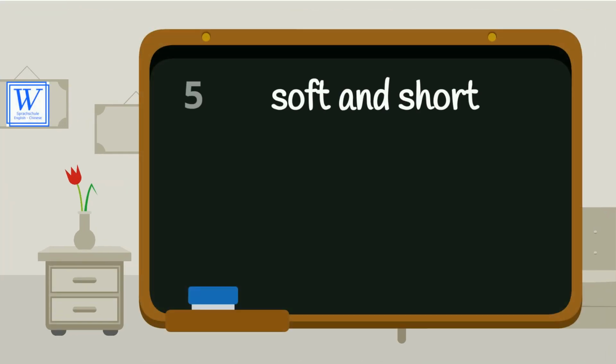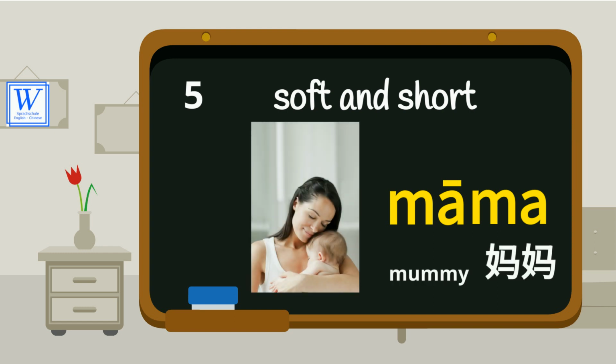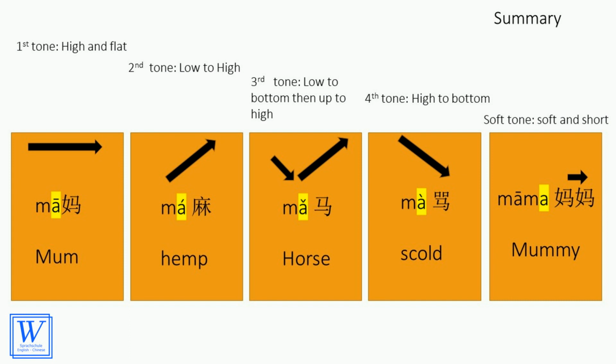The fifth tone, soft and short. It has no symbol. We usually use this tone with the second word in the double word phrase. Mama. Mama means mummy. Now let's put all the tones together and listen to the difference. Mā, má, mǎ, mà, mama.